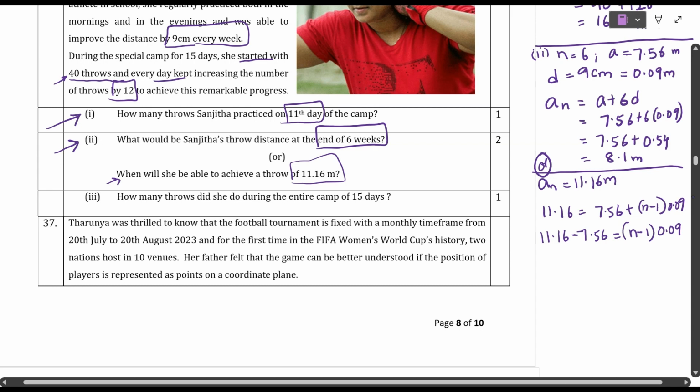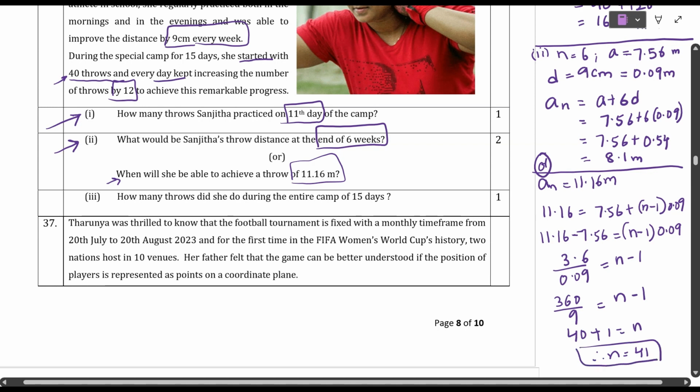You just have to understand the question carefully. So 3.6, and transposing 0.09, that is equal to n minus 1. If you multiply with 100, you will get 360 by 9, that is equal to n minus 1. So 40 plus 1 is equal to n, and therefore n is equal to 41. Did you understand, students? Very, very easy.